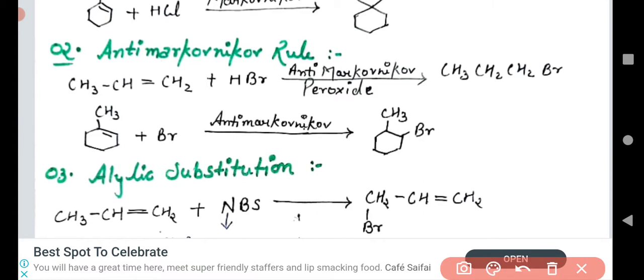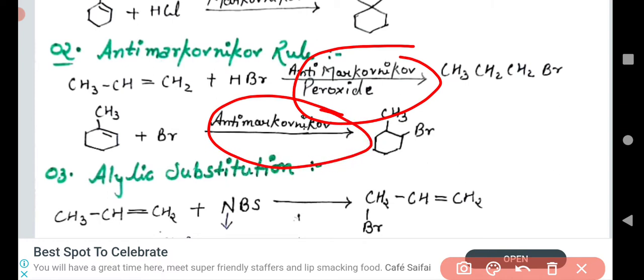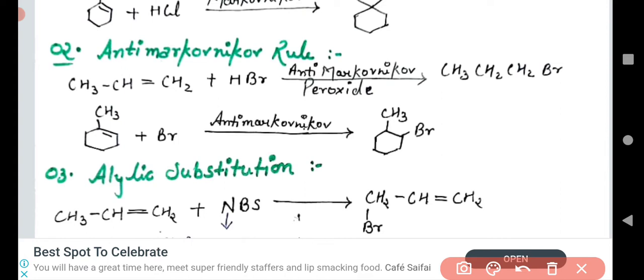This is opposite to the Markovnikov rule. In this rule, what are we getting? We have to take a peroxide. This kind of reaction takes place with the help of a free radical mechanism.